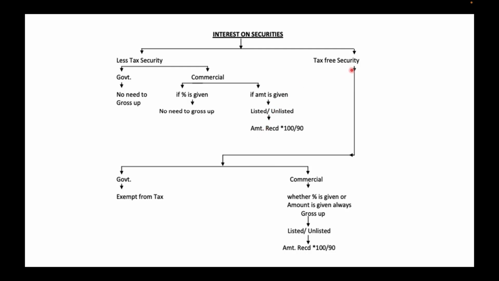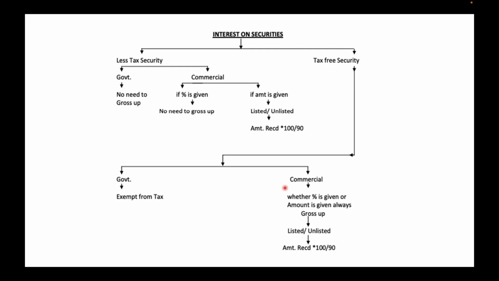In case of tax-free securities, we will be dealing only with commercial securities. You have to gross it up both whether the interest rate is given or the amount of interest is given. In both the cases, you have to gross it up. So when should we gross up if it is a commercial security?